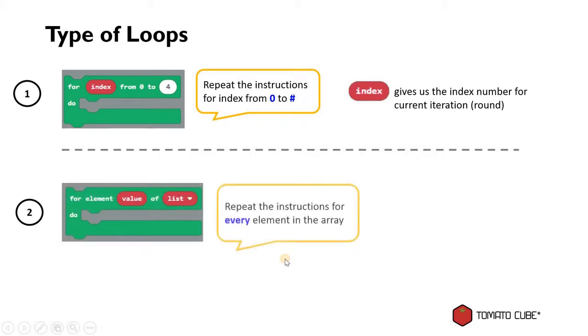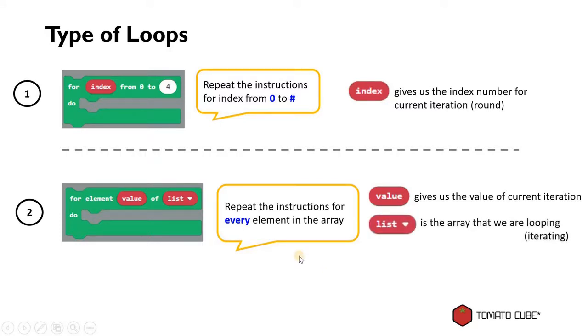So this loop repeats the instruction for every element in the array. The value that you see here gives us the value directly for the array of current iteration. And of course, the list is whatever array that we want to loop. How about we go back to the MakeCode Arcade and change our code to use the for element loop block.